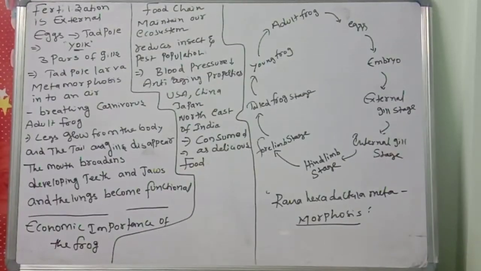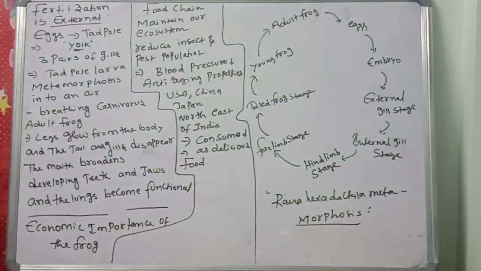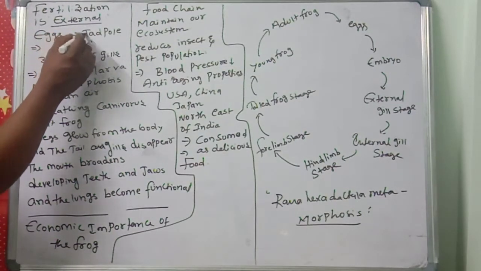Okay children, the fertilization in frog is external. What is the meaning of external? The male gamete and female gamete join together outside of the body, in the water. If it is internal, it means inside the body, the male and female gametes join and form the zygote. But here, the frog's fertilization is external. Outside of the body, the male and female gametes join together, and the eggs produce the tadpole larva.